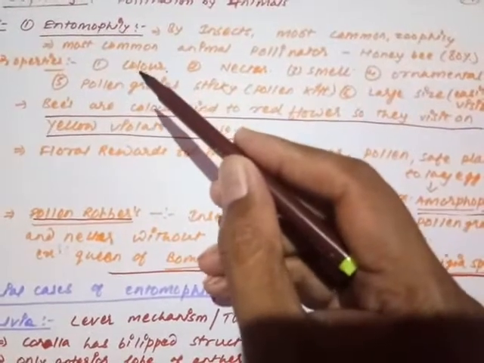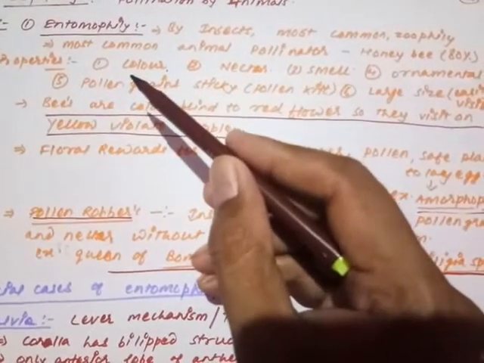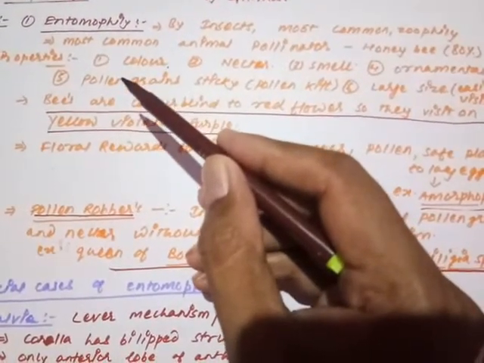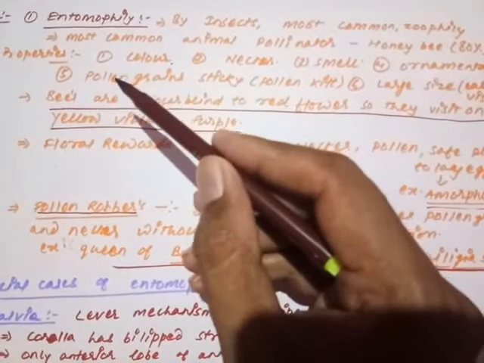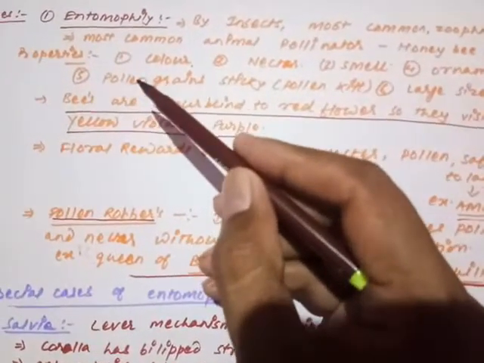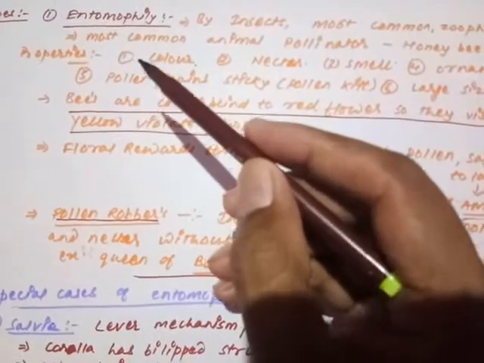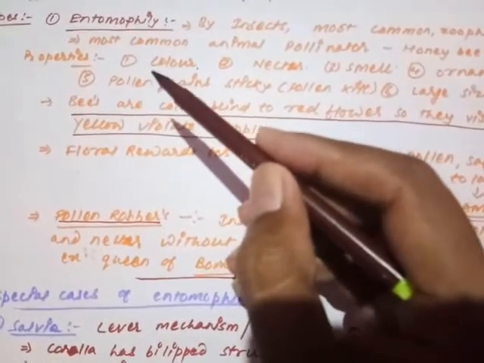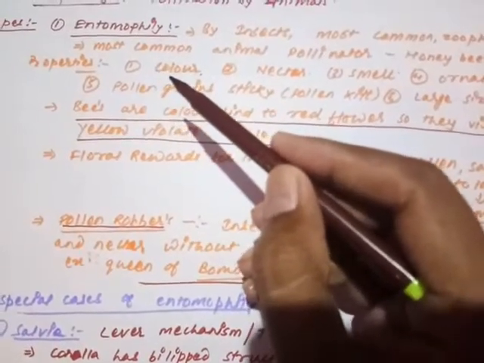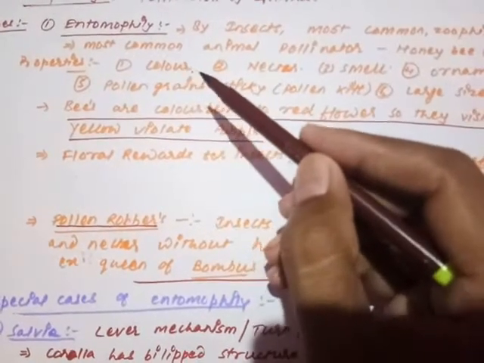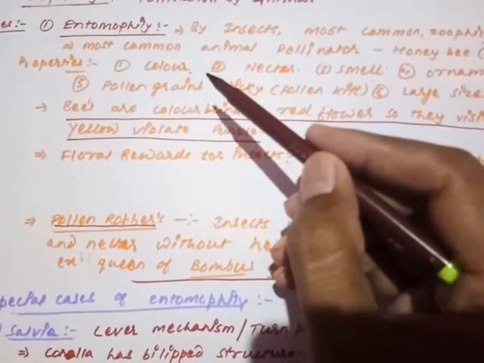Because insects have compound vision, their vision is very poor, so they do not get a very clear image of any of the objects. To attract the insect toward them, the flowers are brightly colored so that they can be visible from a distance. Also, an insect can easily visualize them.